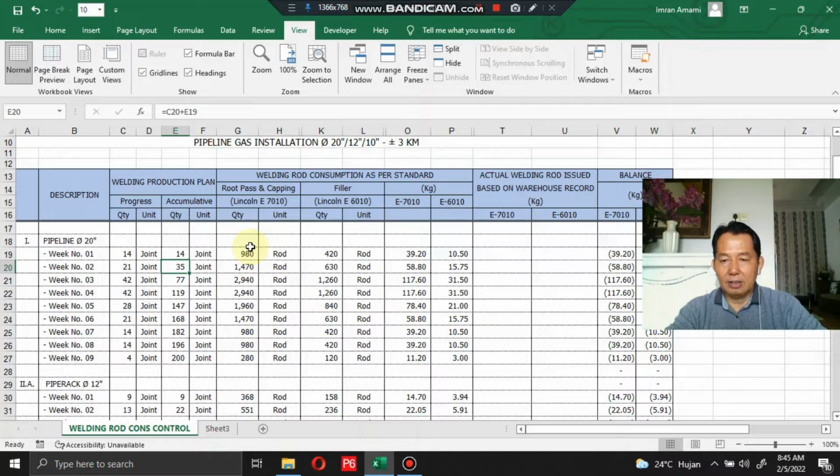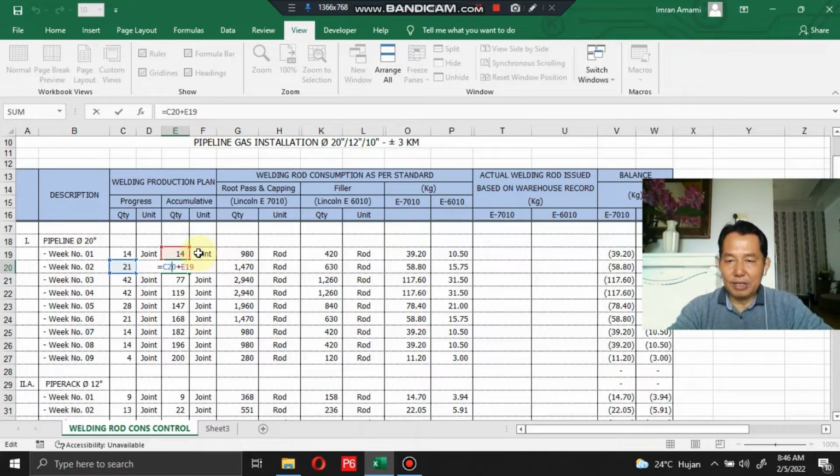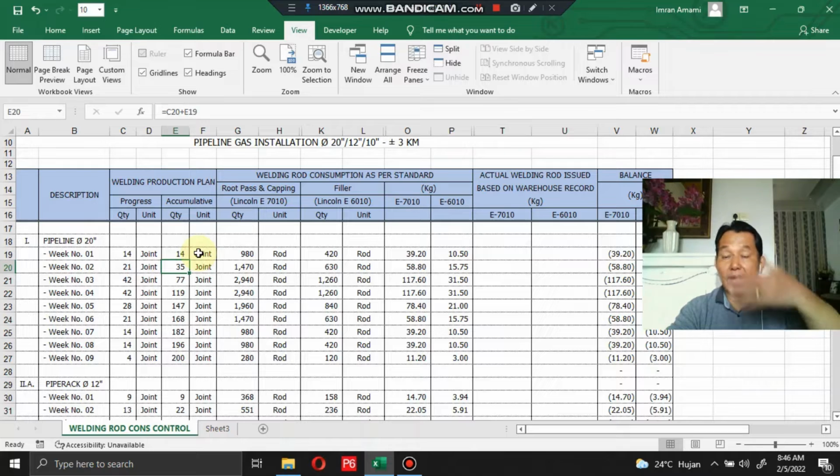This section will accumulate automatically. You could see the formula inside. This is cell C20. You just double click the cell and it will show the numbers it comes from. This is C20 here, and this is E19. This section accumulates automatically because I have equipped the cells with formulas.